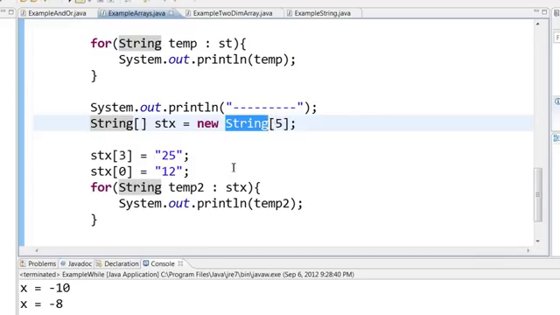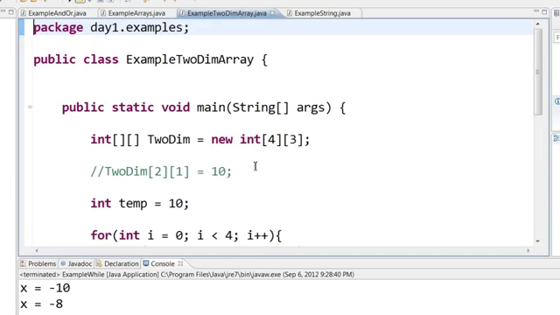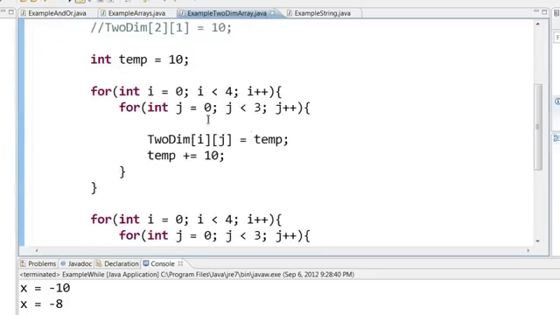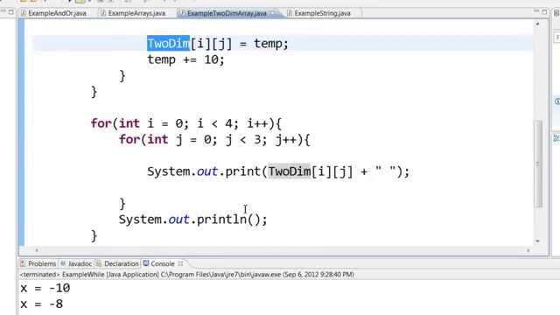You can also create two-dimensional arrays. A two-dimensional array is a matrix, that is, it will have 4 rows and 3 columns. And you can assign data to two-dimensional arrays like this. You can say row and column, and you can assign some data. You can use a loop within a loop to assign data or to print a two-dimensional array.